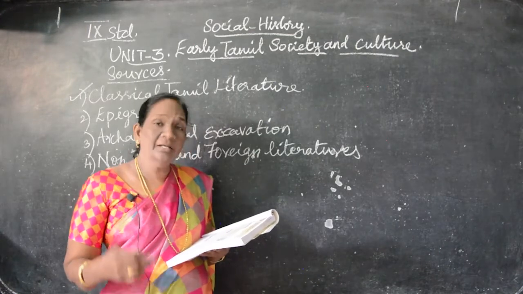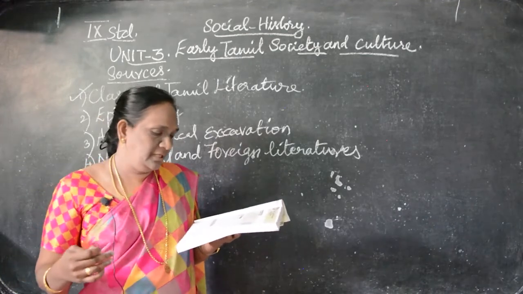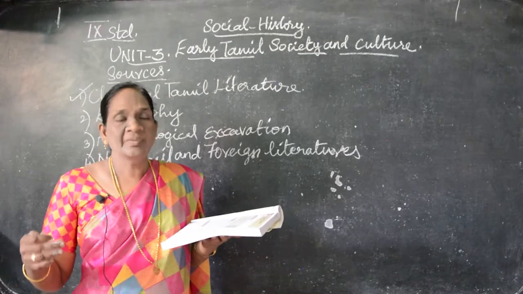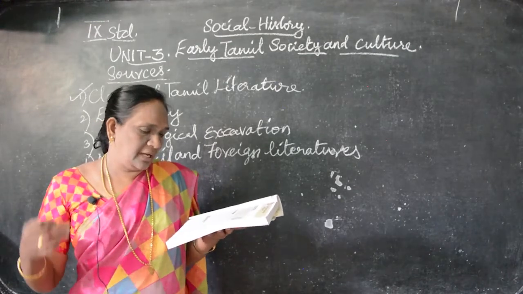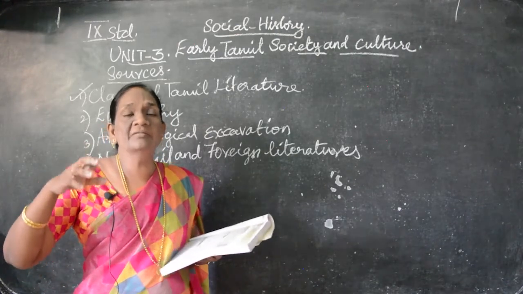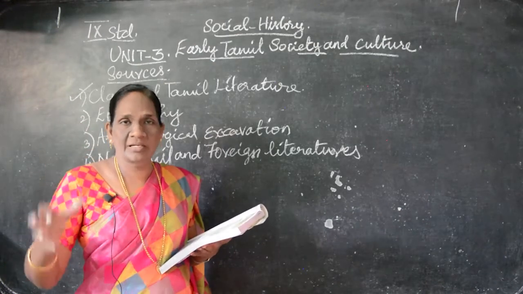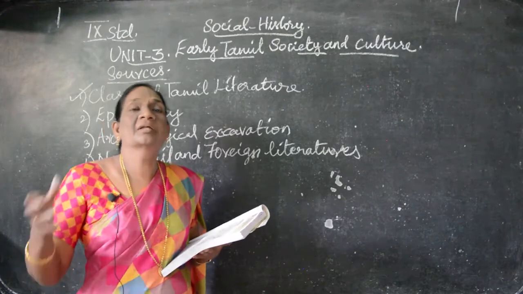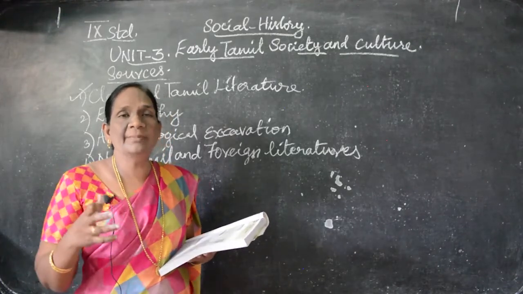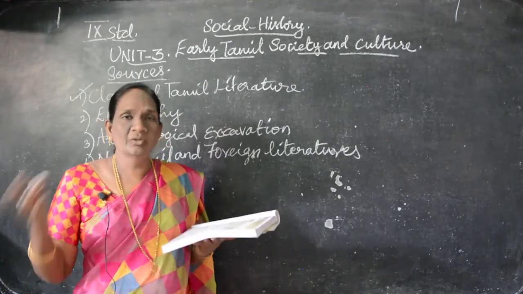First one, about Tolkappiyam. Tolkappiyam was composed by Tolkappiyar. It is the earliest written literature. It is a grammar, Tamil grammar literature. Understand, and how it gives the grammar to the rulers, how to rule the country. So from Tolkappiyam, the Tamil rulers, they know how to rule. So this Tolkappiyam written by Tolkappiyar was very much useful to the rulers.